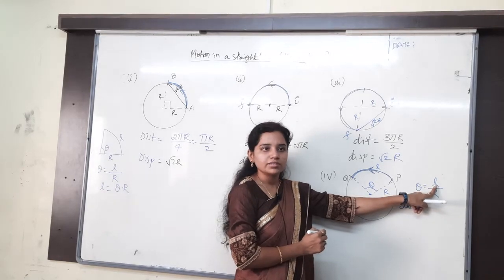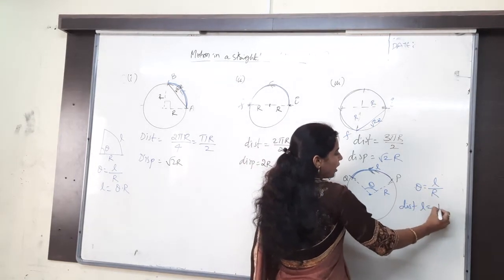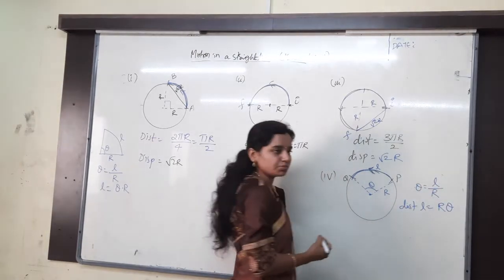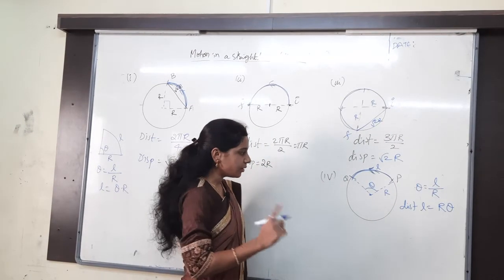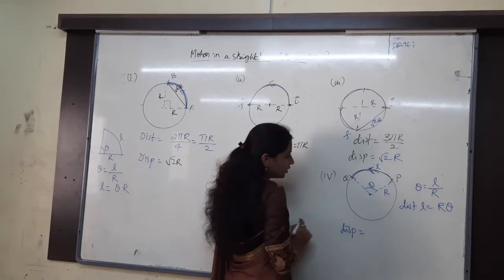Length only, na? Length is the distance. So the distance L is equal to what can I write? r into theta. That is so simple. r into theta. Then come to the displacement. What is that? 2r?